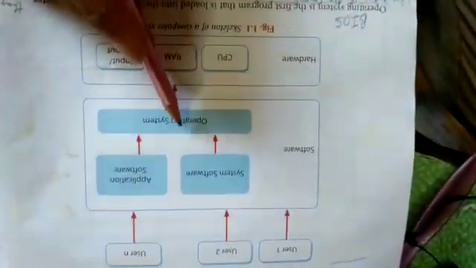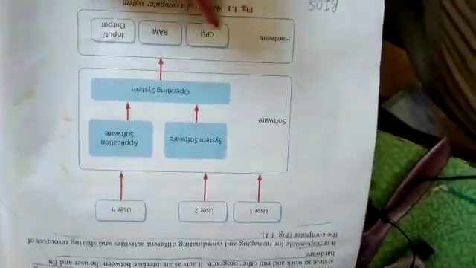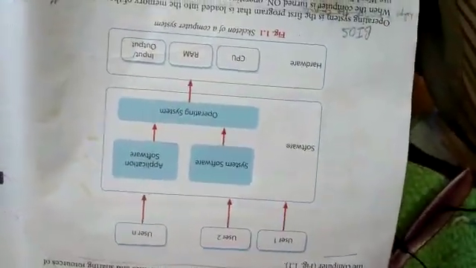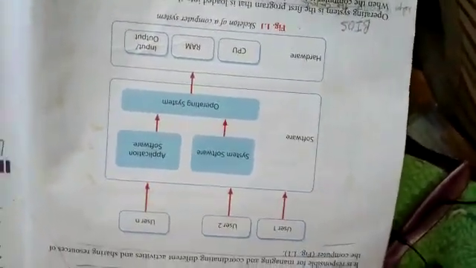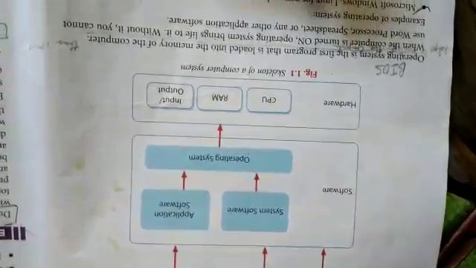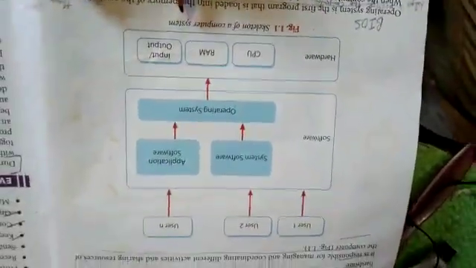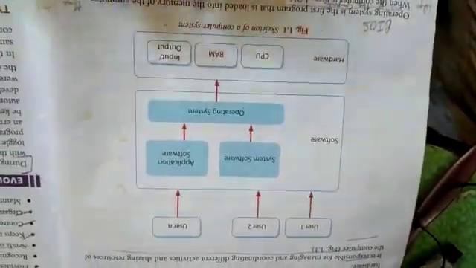So the operating system acts as an interface between the hardware and the user. Please draw a skeleton of a computer system and learn how to draw it.